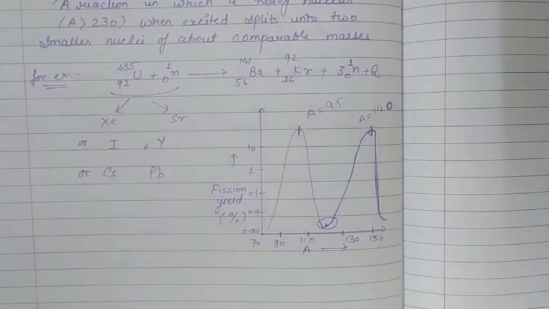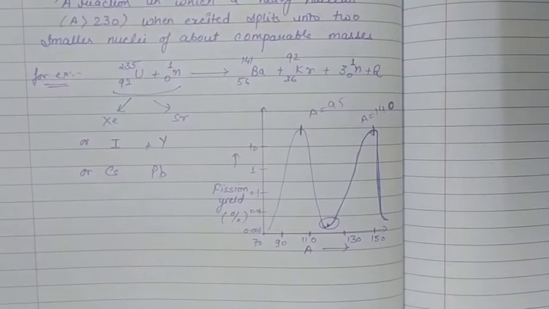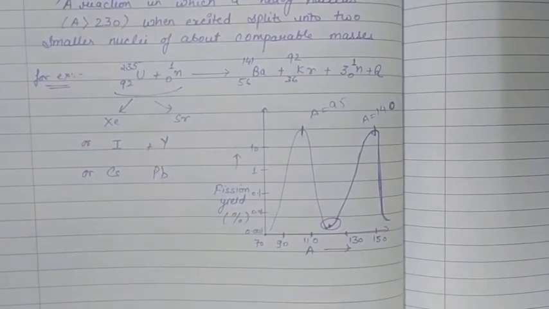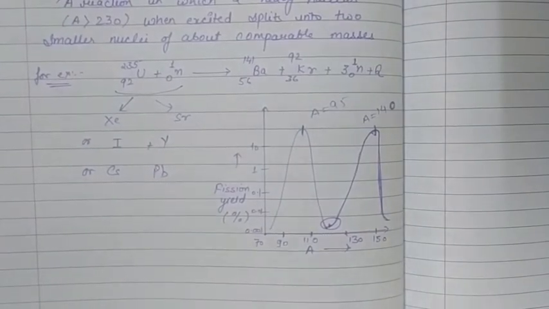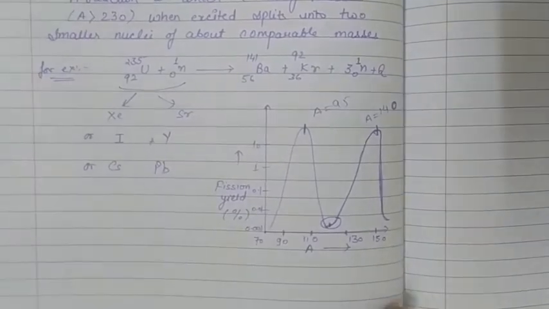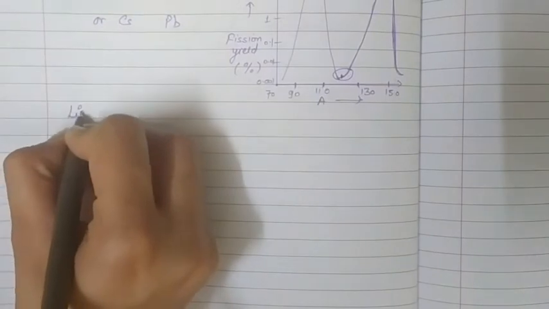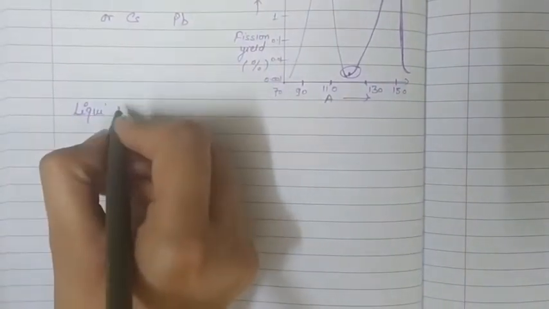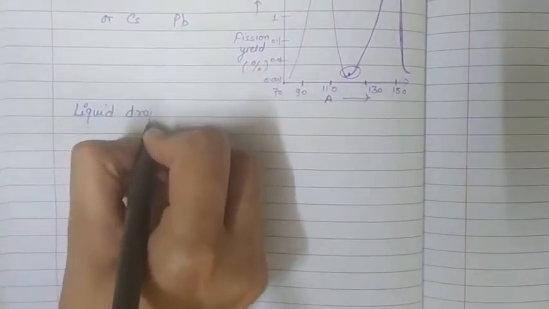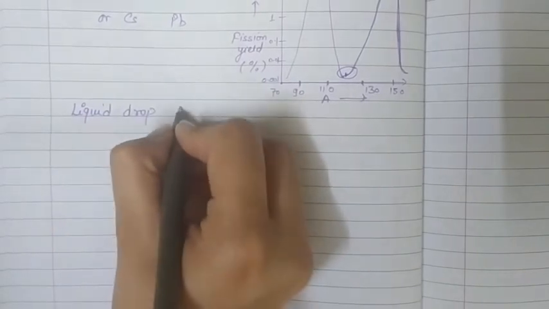After that, the theory of nuclear fission is explained on the basis of the liquid drop model, in which the nucleus is assumed to be a liquid drop of spherical shape. So the liquid drop model is used to explain the theory of nuclear fission that we are going to discuss here.